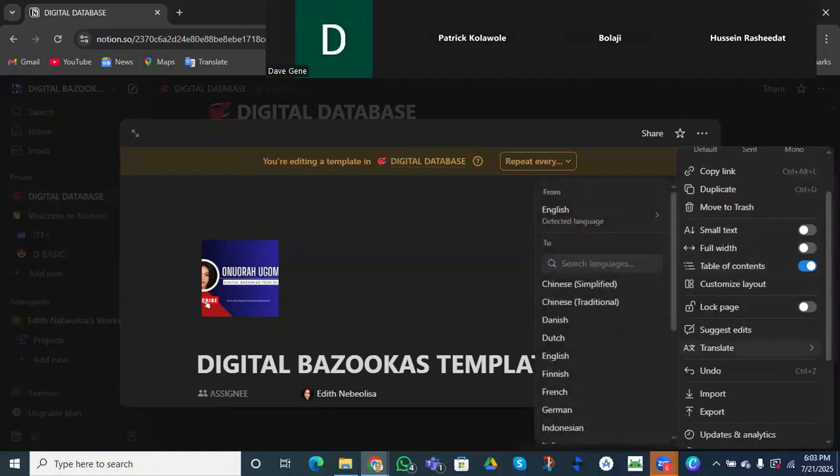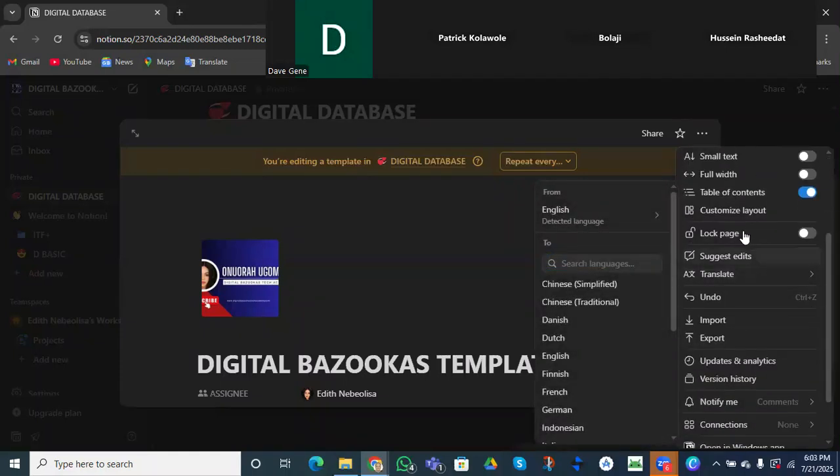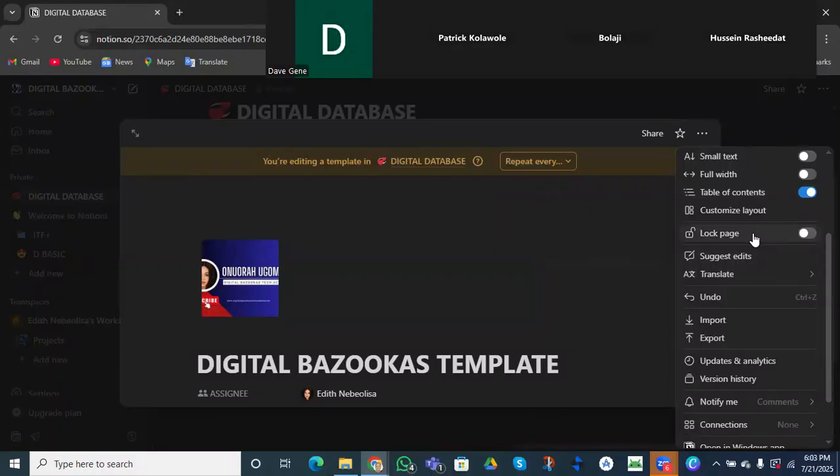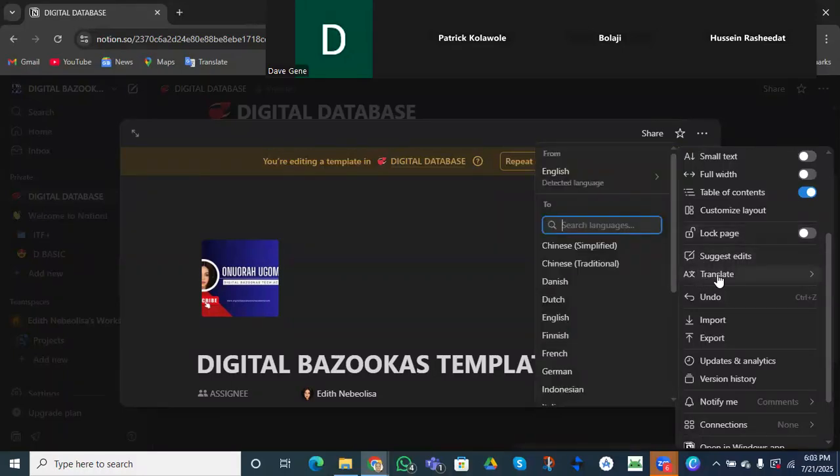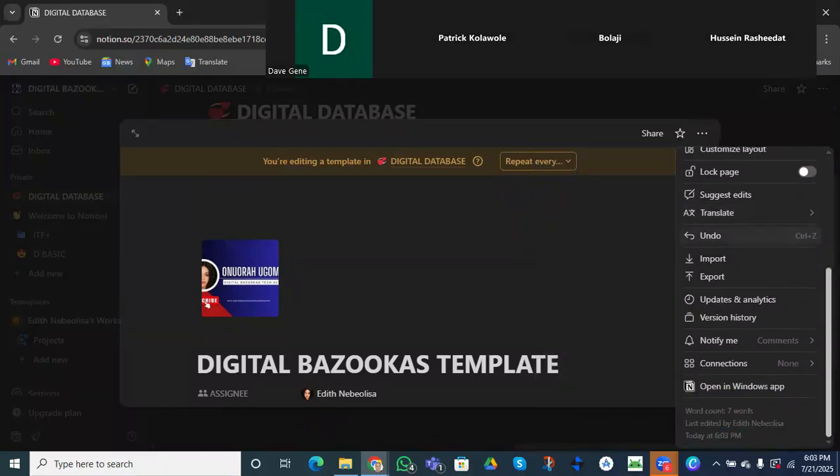So when you go down, we can do what? We can import. You can equally lock this page, right? You can translate it to any language. Oh man, somebody should say Notion is the best project management tool, man. This is a sweet product, right? This is very sweet. We can export our template, our work, right? We can update and analyze, they even have a version history. So if you want to see everything we've done since we started, let me just leave it here.